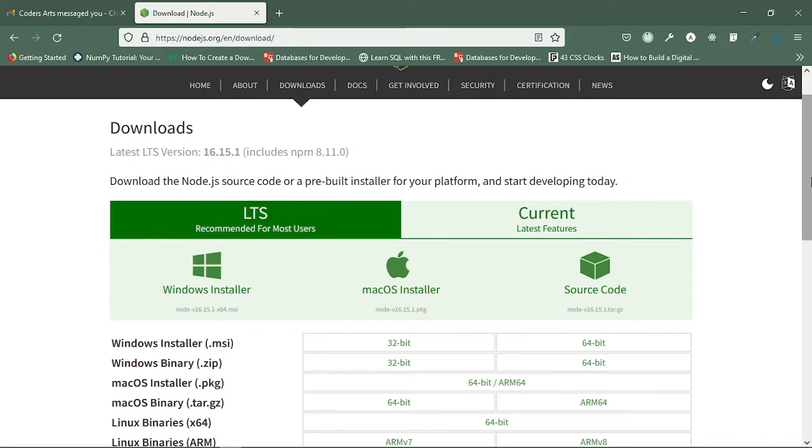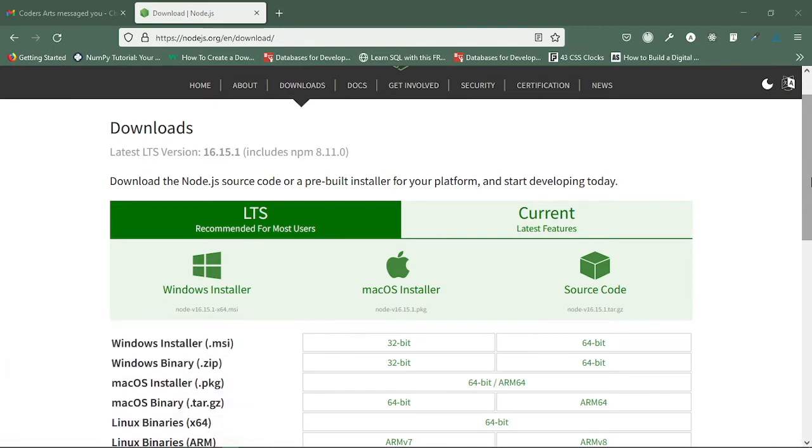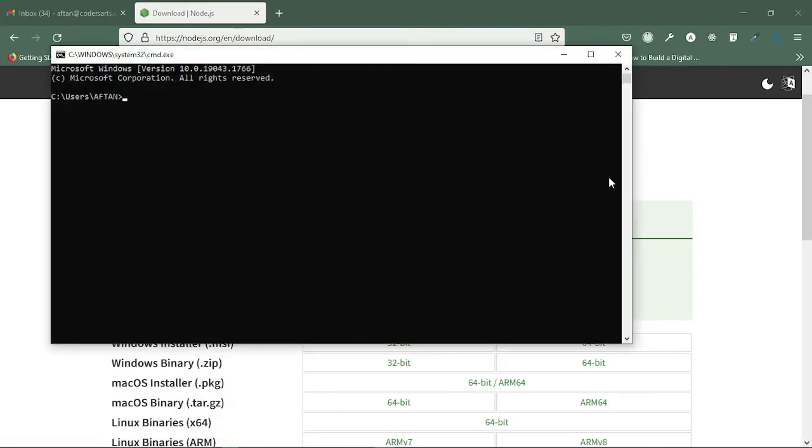So the first thing you have to do is go to CMD and make sure you have already installed Node.js by writing node -v. You'll see the version. In my case, it is 14.17.0. In your case, it might be anything. If it gives you this version number, then you can think of it as installed successfully.